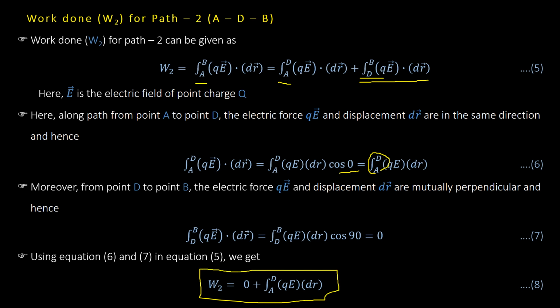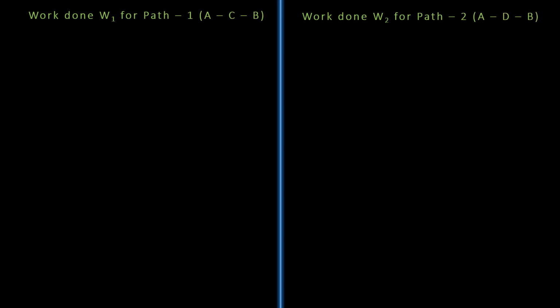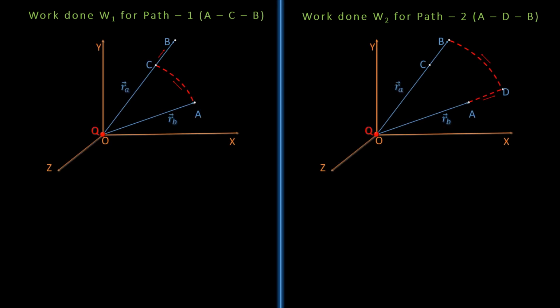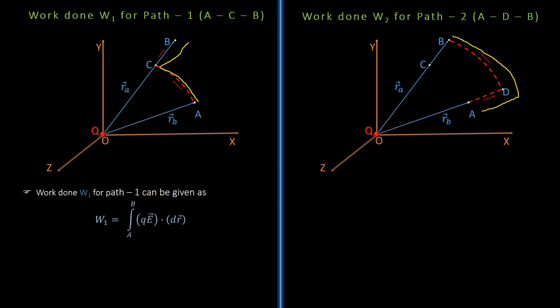Let us compare these two. So we'll compare work done W1 and work done W2 for the two different paths A to C to B and A to D to B. The paths are as shown here. In this case, first we go from A to C and then we go from C to B. Whereas in second case, we first go from A to D and then we go from D to B. So what we did in case of W1? In case of W1, we chose the integration from A to B and then we divided A to B in terms of two integrations. First from A to C and then from C to B.